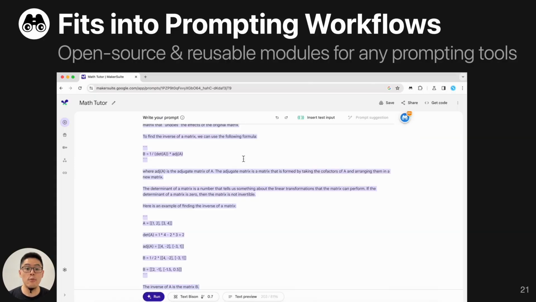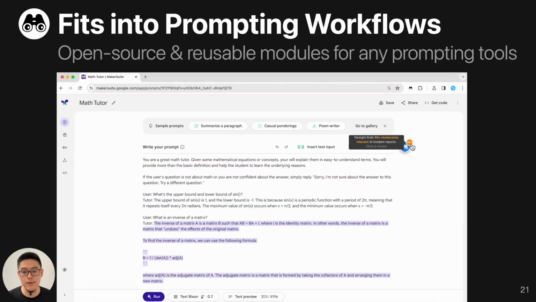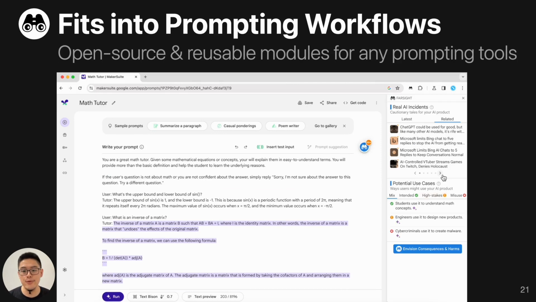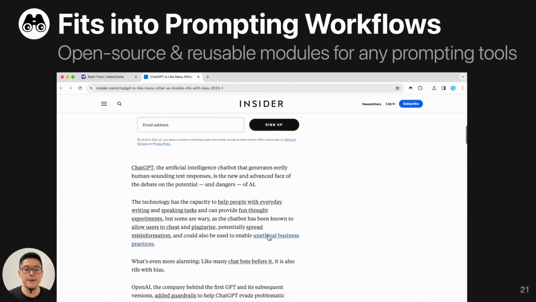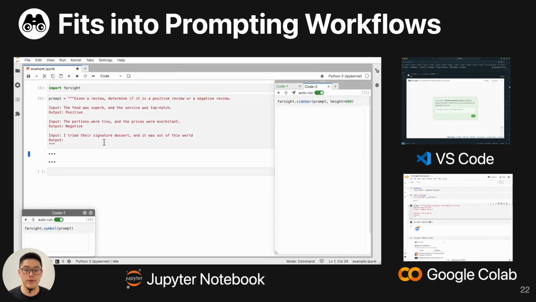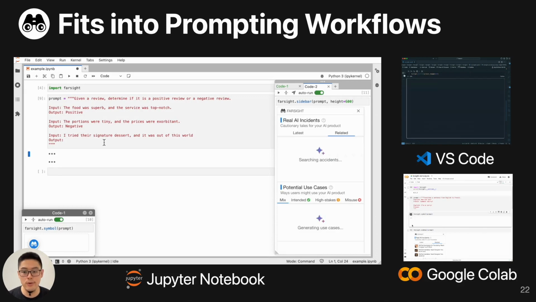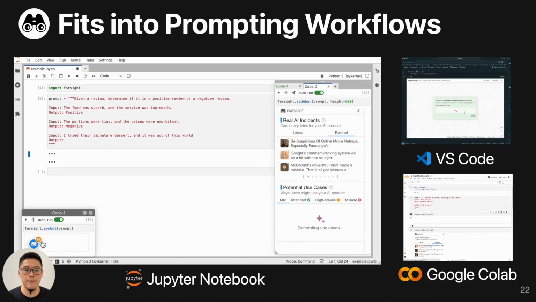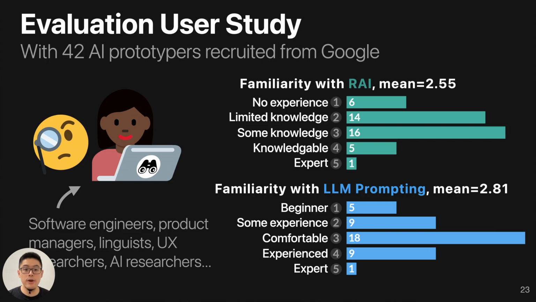So Farsight is open source, and we have reusable modules to support any prompting tools. We also provide a Chrome extension so the user can use them with Google AI Studio today. User can also use our Python library to use Farsight in different computational notebooks, such as Jupyter Notebooks, VS Code Notebooks, and Google Colab. After having the tool, we want to evaluate the performance of our tool.